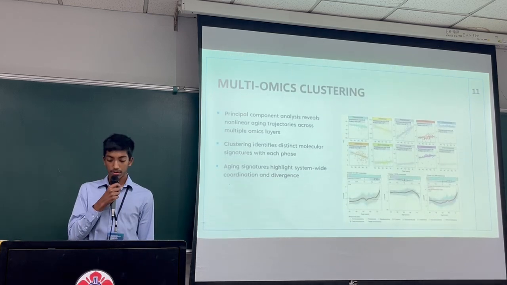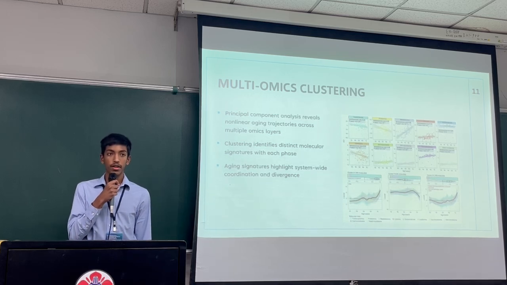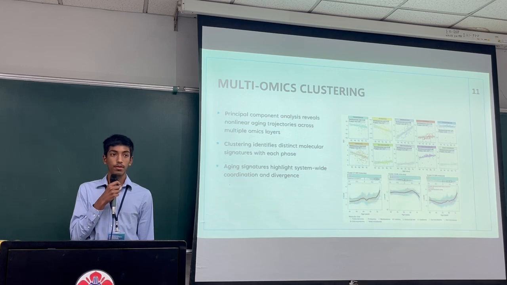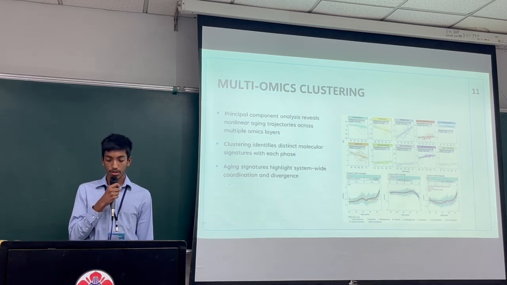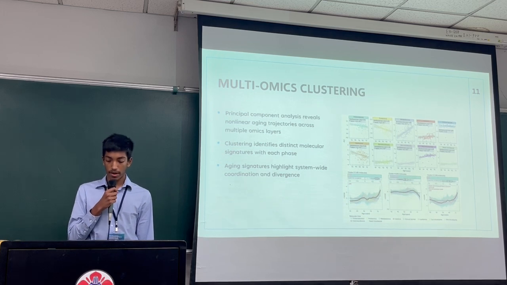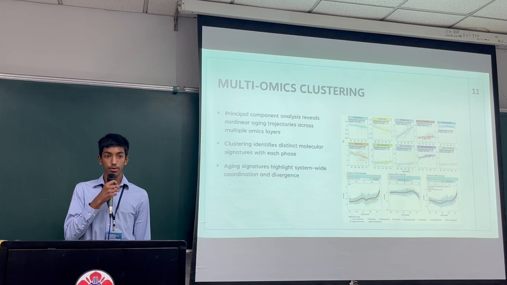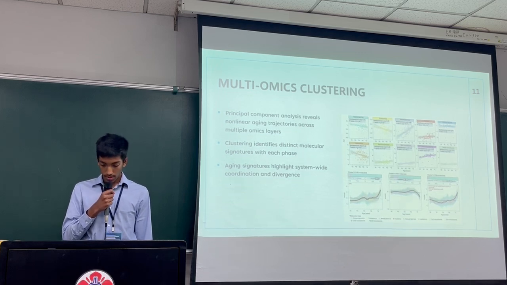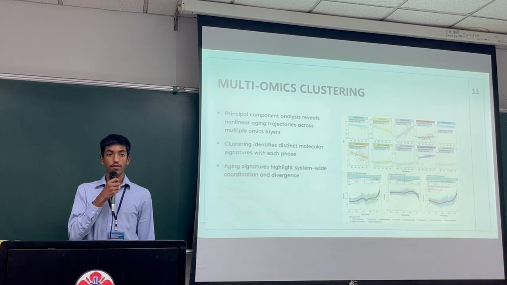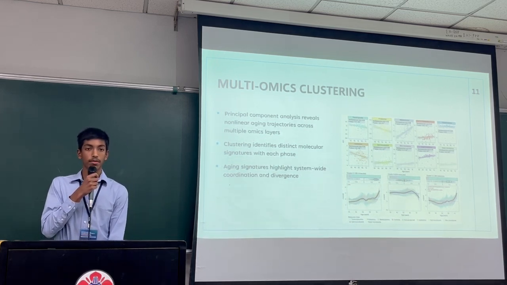This figure from the same study dives deeper into how aging shapes molecular systems by using principal component analysis and unsupervised clustering. In Panel A, the first principal component from each omics dataset is correlated with chronological age, revealing that different biological layers, like proteomics and metabolomics, each show unique trajectories. Panel C groups these features into 3 distinct molecular clusters. These clusters include a mixture of omics types. Aging emerges as a coordinated phenomenon involving multiple pathways and cell types, and supports our approach for using multi-omics to track aging biomarkers.